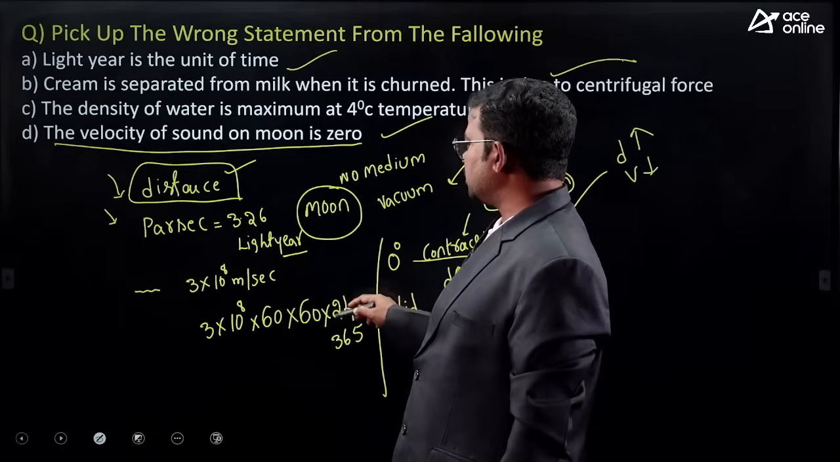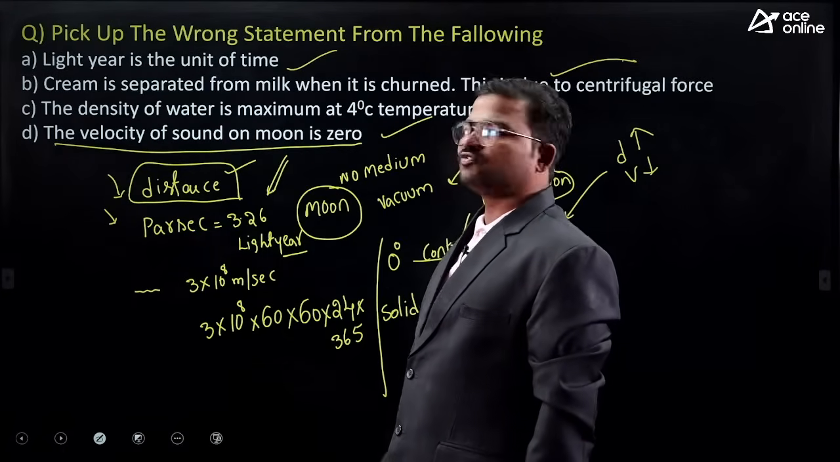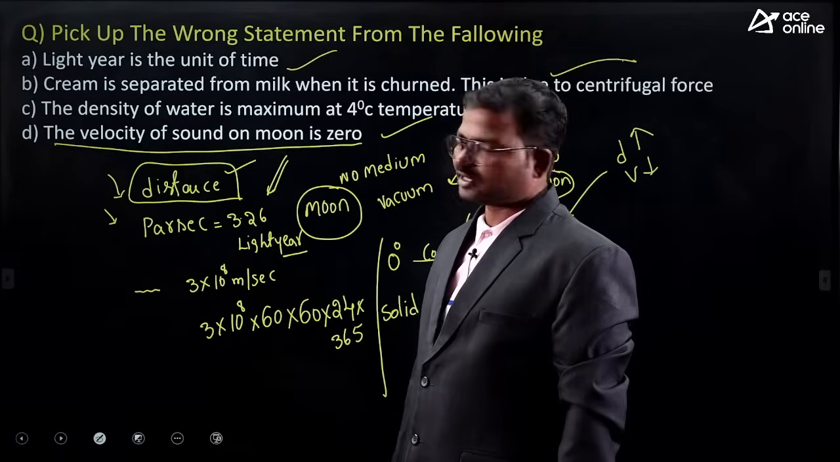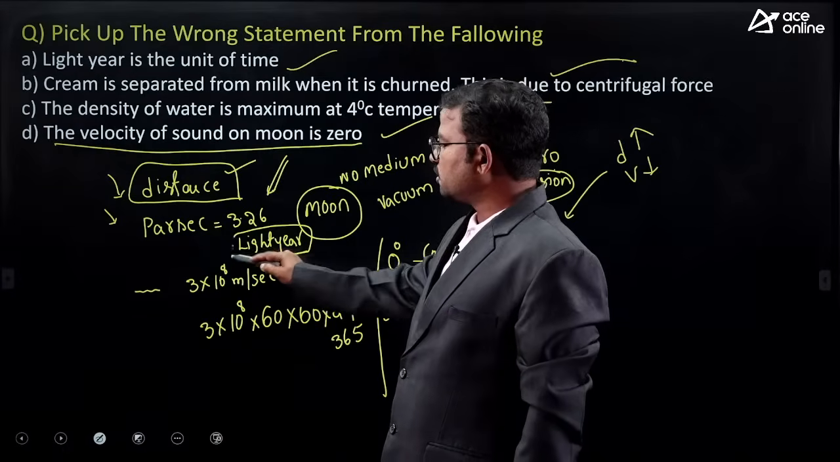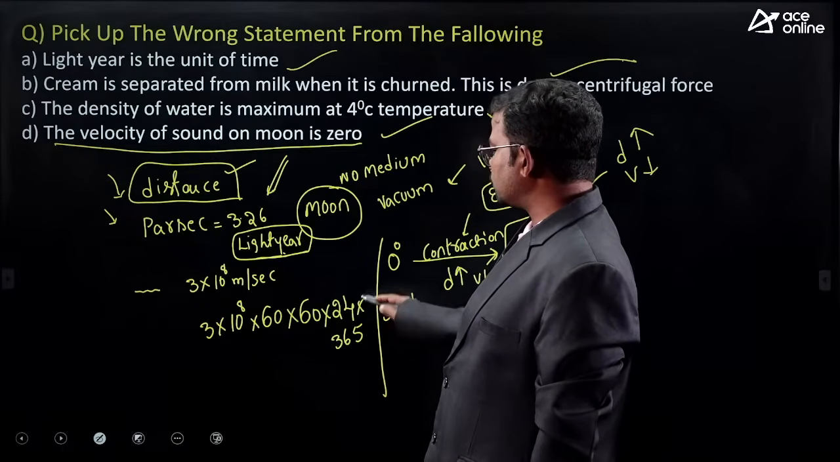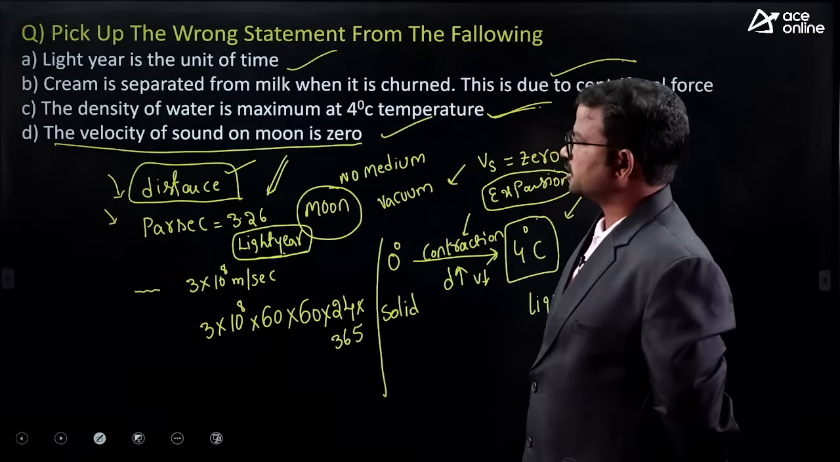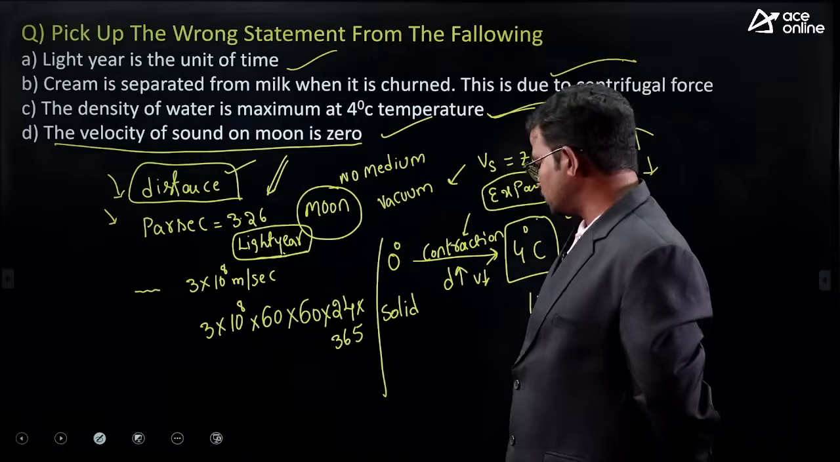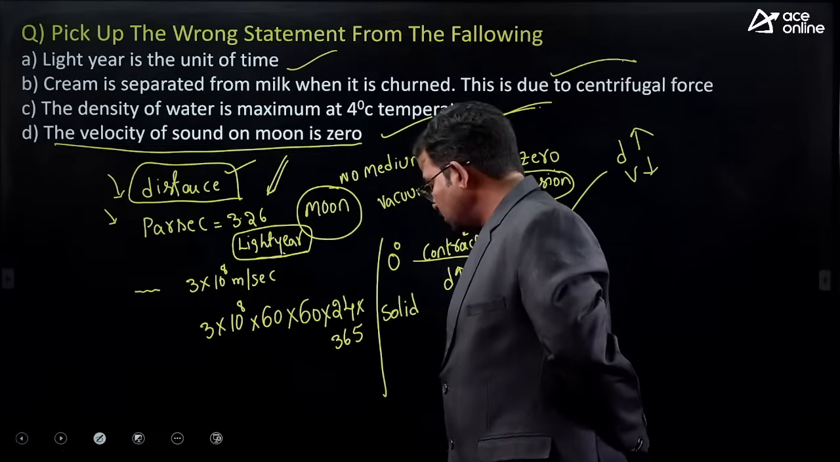So my conclusion: which is considered the largest unit of distance? Mostly parsec. 1 parsec is equal to 3.26 light years. 1 light year is equal to 3 into 10 power 8 into 60 into 60 into 24 into 365, something like that. This is treated as a light year, generally used to indicate distance.